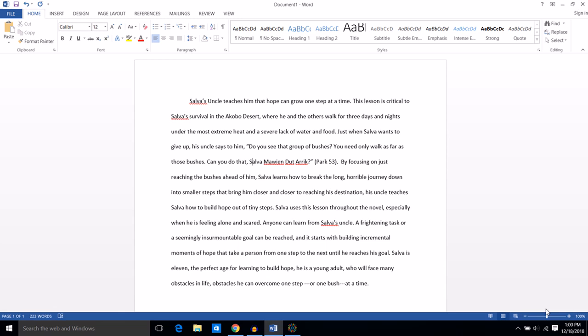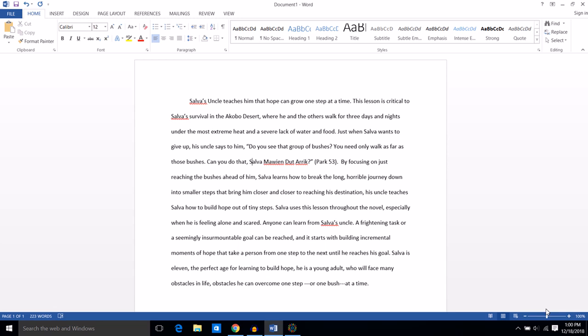So I'm going to start with the first one. Salva's uncle teaches him that hope can grow one step at a time. Okay, great. When I read that sentence out loud, it does sound like a complete thought to me. And now I'm just going to double check to see if it has a subject and a verb, and I'm using the who is doing what. So in this sentence, who is teaching him? Salva's uncle. So now I know Salva's uncle is the subject. And what is his uncle doing? He is teaching.